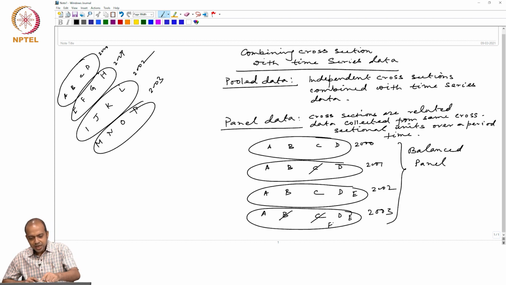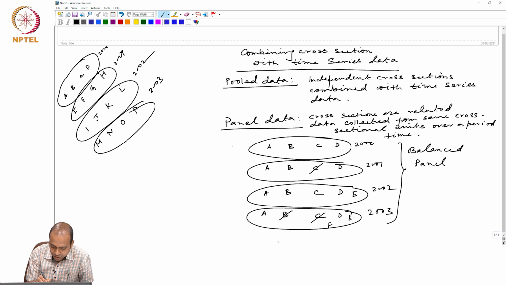So, that means in this type of pooling at least some individuals or entities are common and some new elements are added in that distribution, in those cross-sectional units. So, what will happen in that case when the number of observations is not the same? This is called an unbalanced panel.